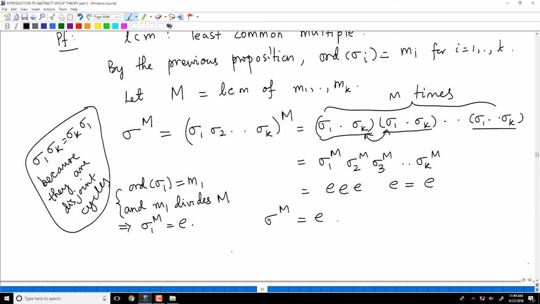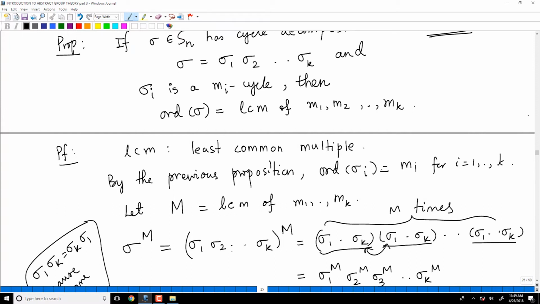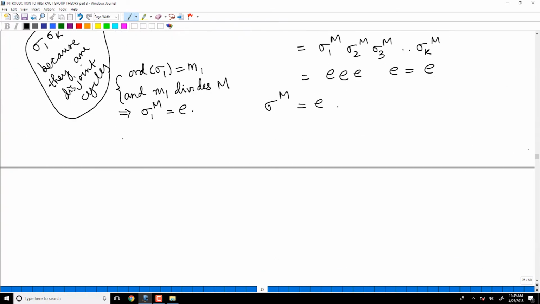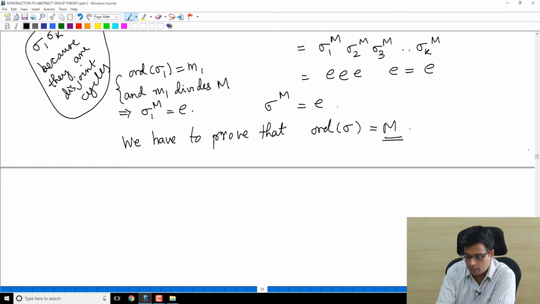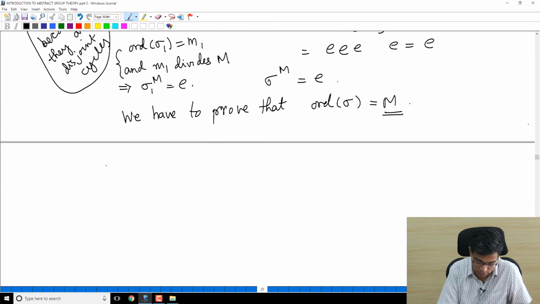This means, remember, the order of sigma is supposed to be M. So we have to prove that the order of sigma is M. In other words, the least positive integer d such that sigma power d is the identity is M. We have checked that sigma power M is the identity. We now need to check that nothing smaller than M can make the identity. So suppose sigma power n is the identity.